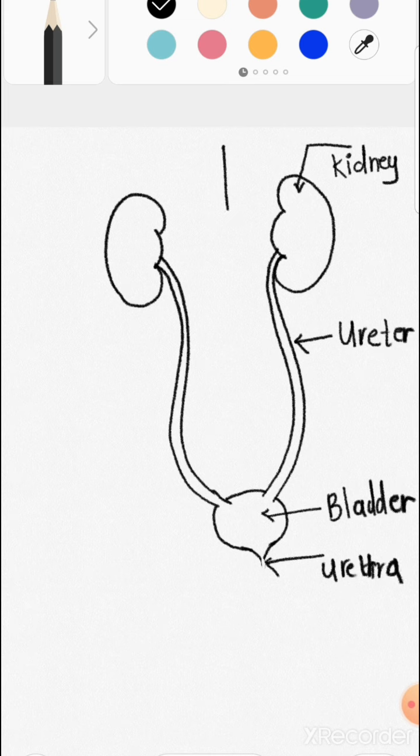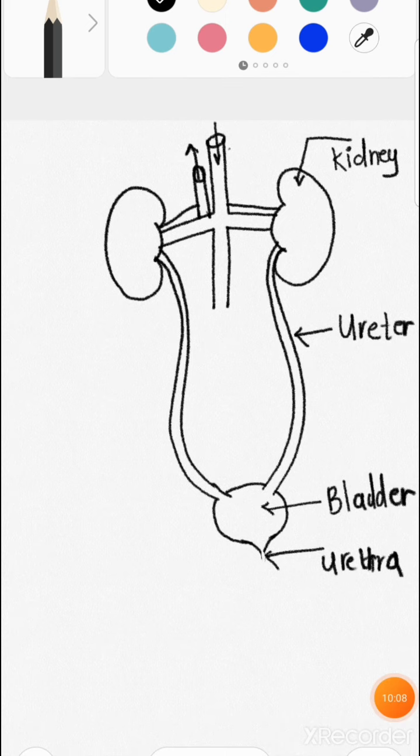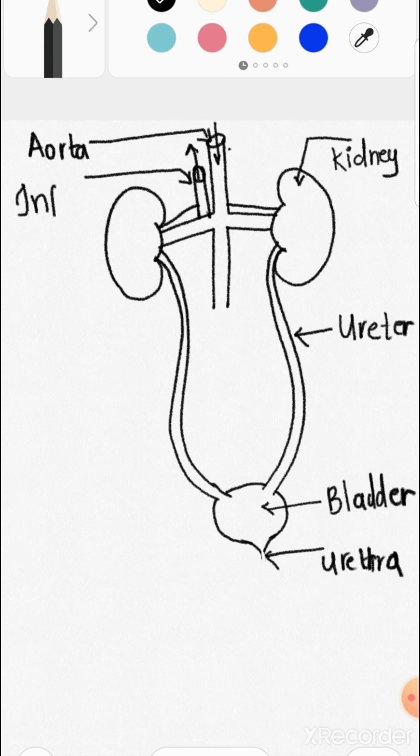The vessel which brings blood to the kidney is known as the aorta, and the vessel which takes blood away from the kidney is known as the inferior vena cava.